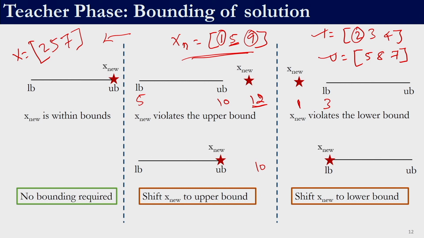Again, to emphasize this, the entire solution is not bounded, right. So, for example, if this is 1, 5, 9, the entire solution is not pushed to one of the bounds. The equivalent solution for this is not 2, 3, 4 or 5, 8, 7, right. Only the variable that is violating the bound is corrected. So, 1 is violating the bound and this 9 is violating the bound. Only those variables are to be corrected, right. So, this is the bounding. Now we know how to bound the solution.